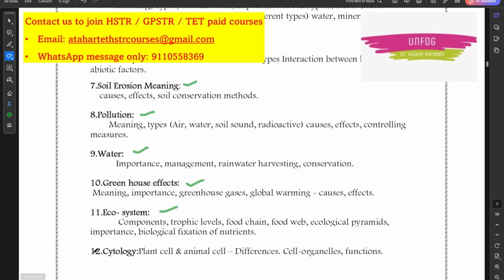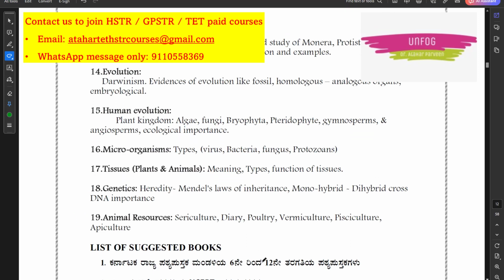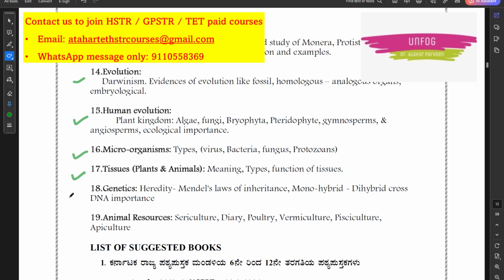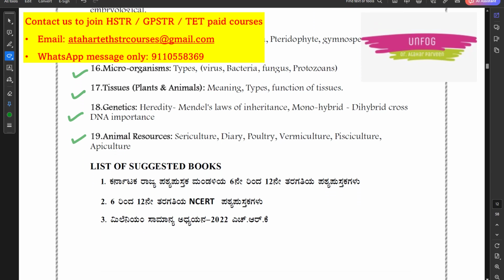Okay, ecosystem, then you have cytology. This is also a very important chapter. Then another important chapter is classification of organisms, evolution, human evolution, microorganisms, of course tissues, another important chapter, genetics and animal resources. So this was the syllabus of science which included physics, chemistry and biology.